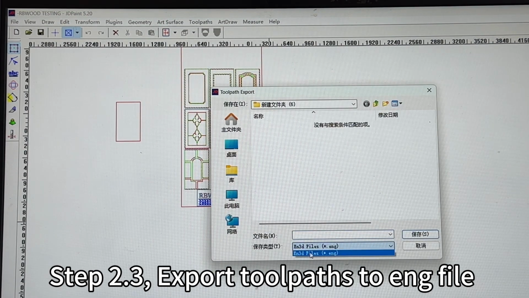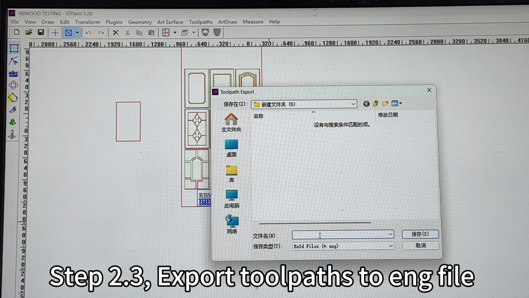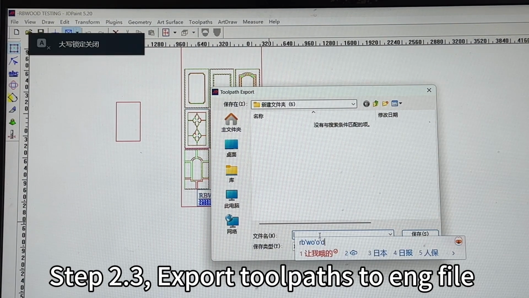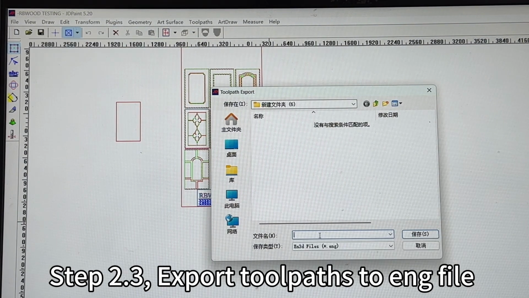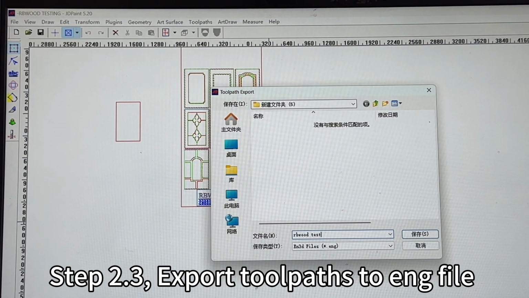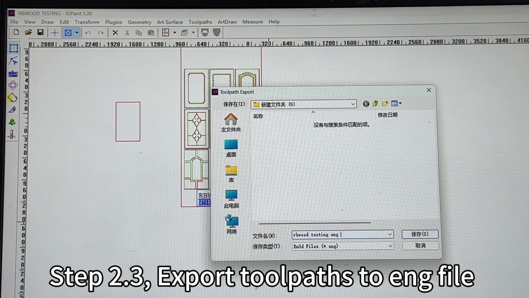We will write a name. You see, it's an .eng file, it will convert later. So we will set RBWOOD testing ENG file.